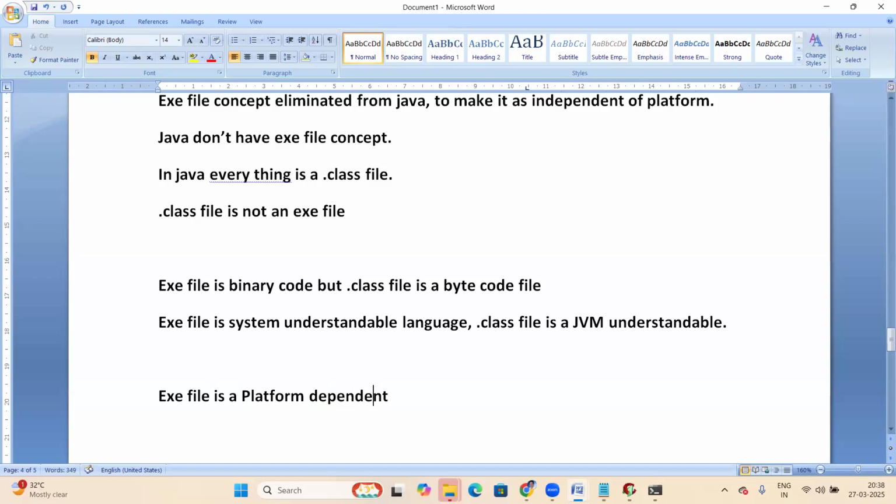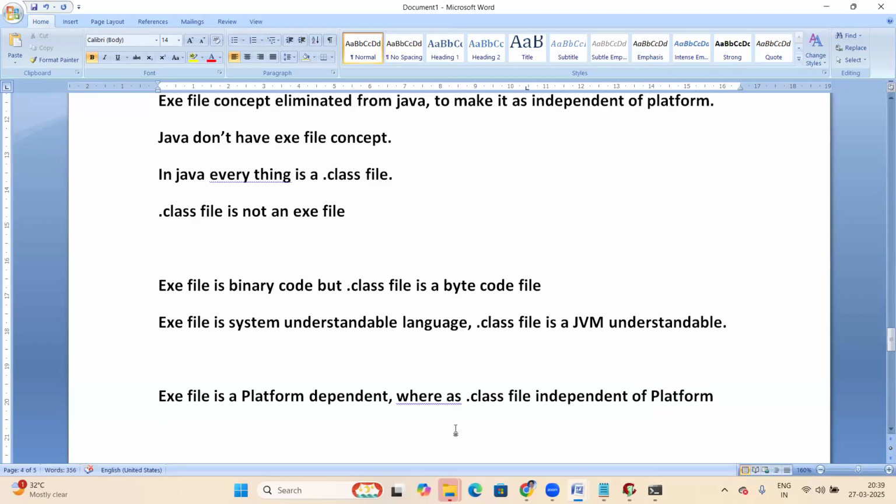Exe file is platform dependent, whereas a .class file is platform independent. Tomorrow we are going to discuss how Java made us platform independent.